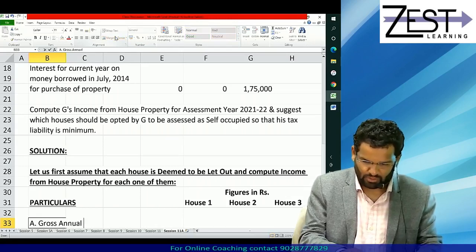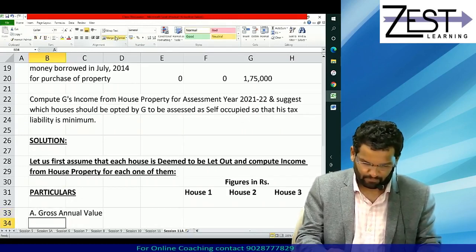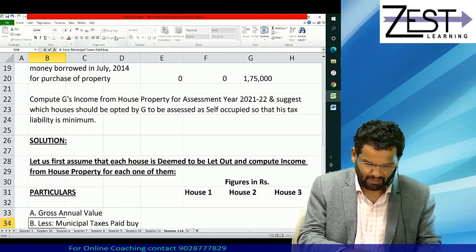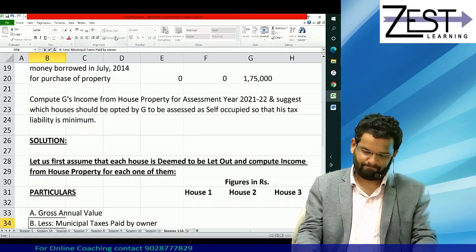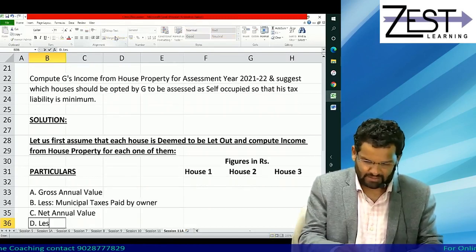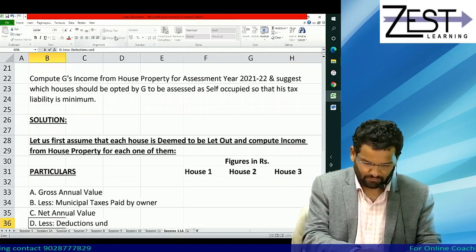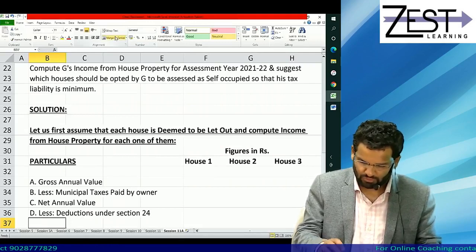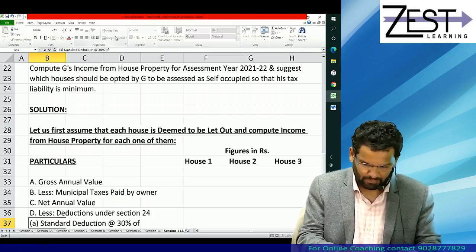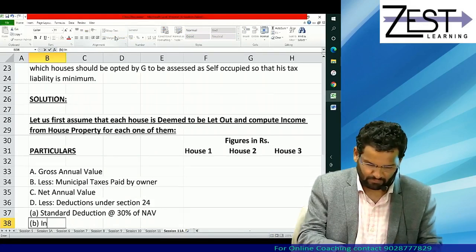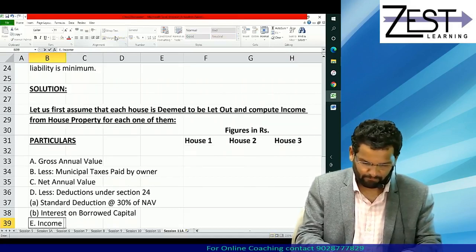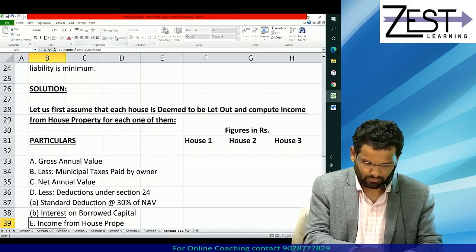Gross annual value, less municipal taxes paid by owner, that will give you net annual value, less deductions under section 24: A, standard deduction at the rate of 30% of NAV, and B, interest on borrowed capital, that will give you income from house property.